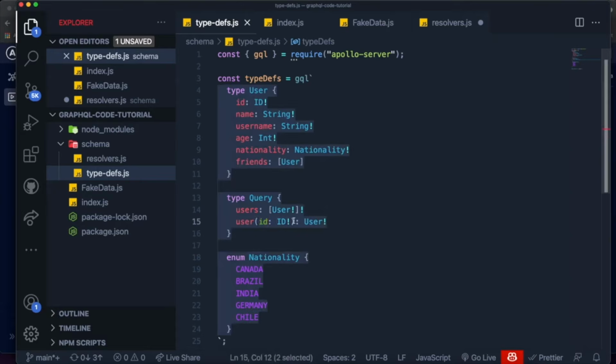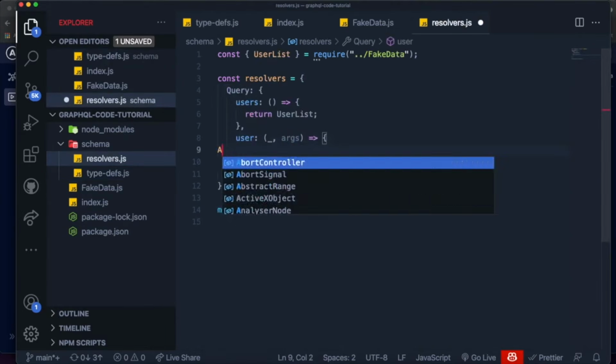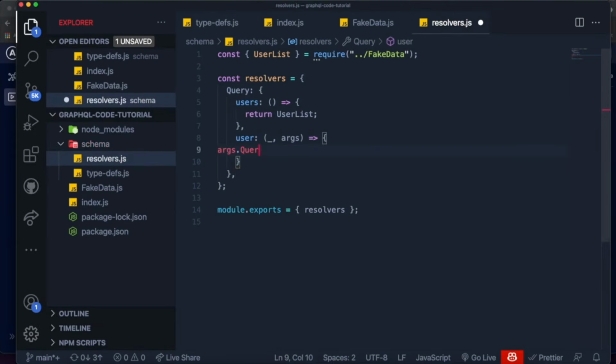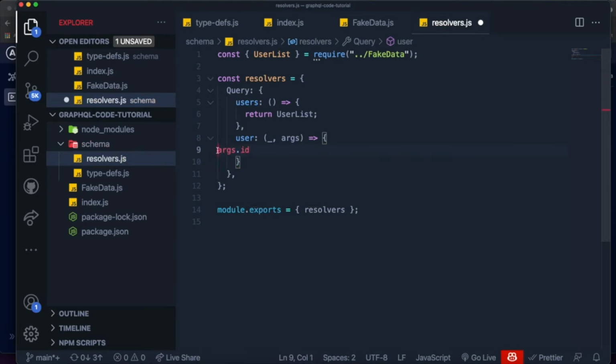So what we can do is access that ID by saying something like args.id. I don't know why it was capitalized, but something like this should have access to the ID which you used for your query. Which means that in our case over here, we want to return a single user with the ID that was passed over here.